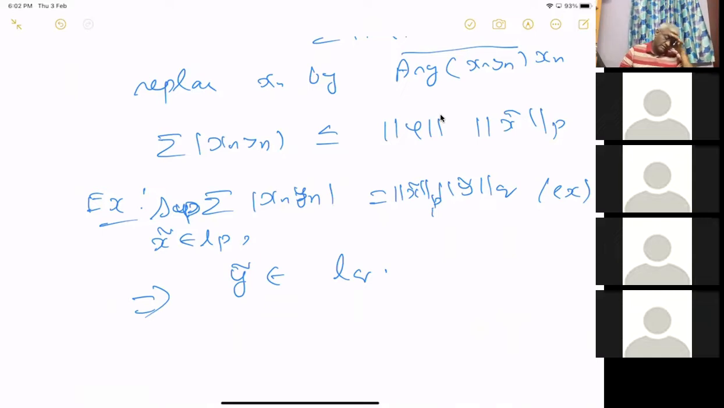So what do you have to write? There is no supremum, so this should be less than or equal. See, the point is this side, without the supremum, is less than norm of x tilde times norm of y tilde, which shows that the supremum is less than that because we have assumed norm x tilde is equal to 1. On the other hand, you have to show that the supremum is attained.